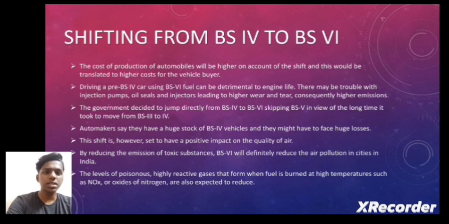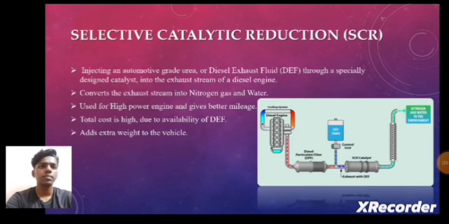The major pollutants emitted by automobiles are nitrogen oxides and sulfur content. In automobiles, compared to the petrol engine, the diesel engine produces more pollution. It is controlled by two systems, the SCR system and the EGR system.